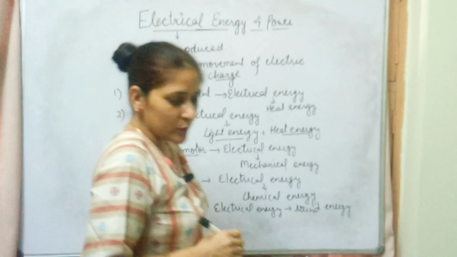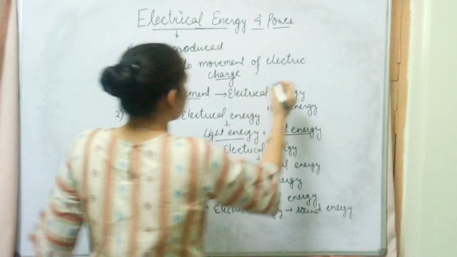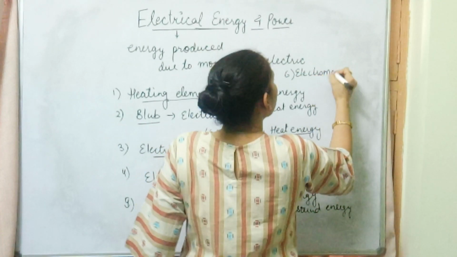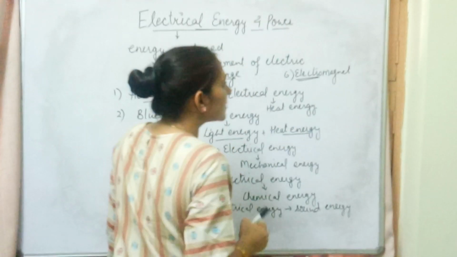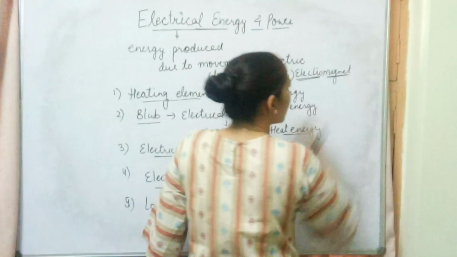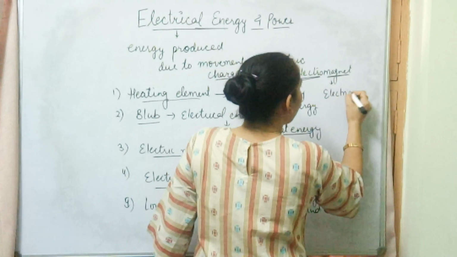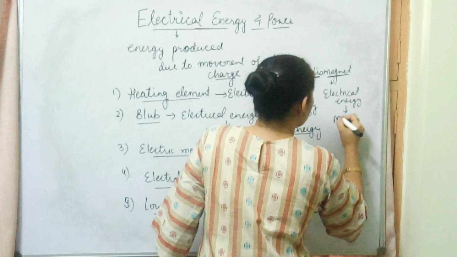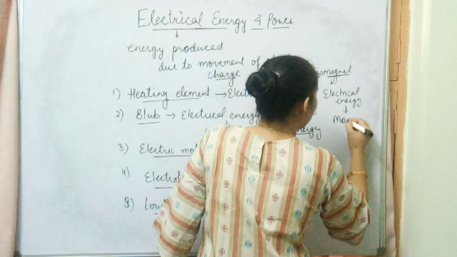The last but not the least is electromagnets. The sixth one given to us is electromagnets. As the name suggests, electro means first electrical energy is given, and that is converted into magnetic energy. Sorry beta, this is magnetic energy.